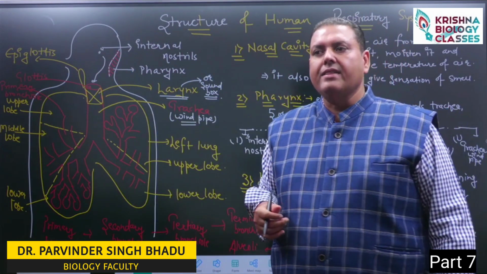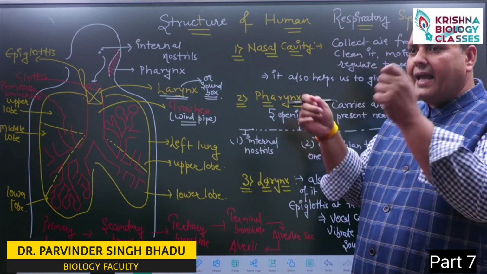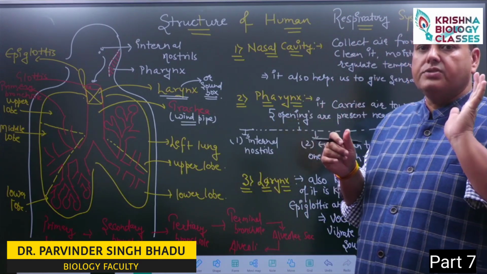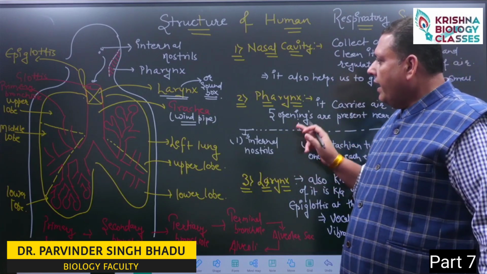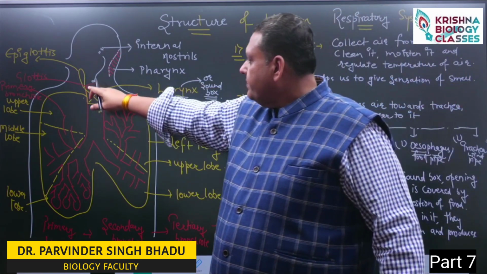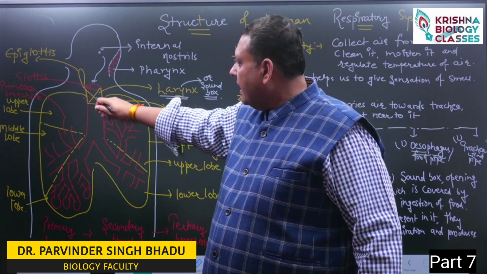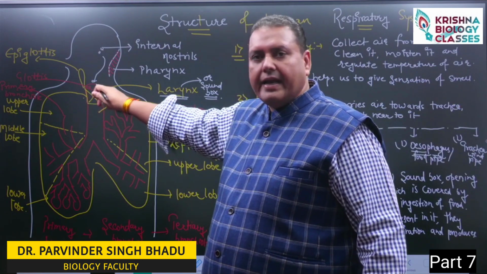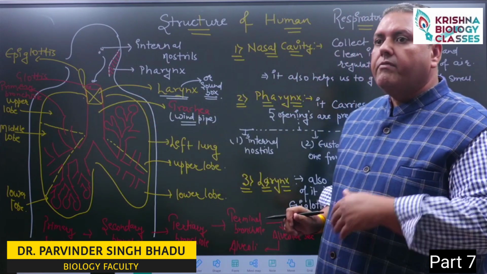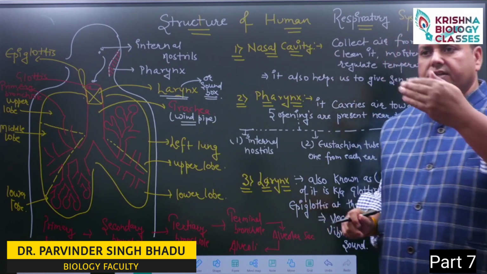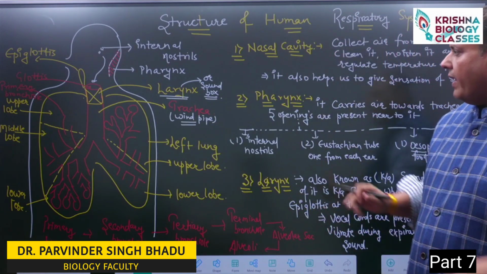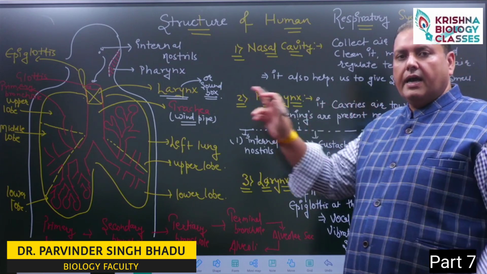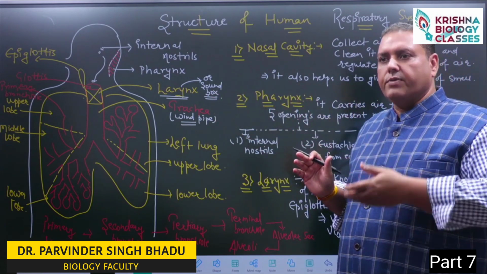In class 9th, you studied that any vibrating body can produce sound. Now, inside our larynx, these elastic cartilages, elastic band-like structures, are present. When we expire, vibration occurs in these cartilages and sound is produced.